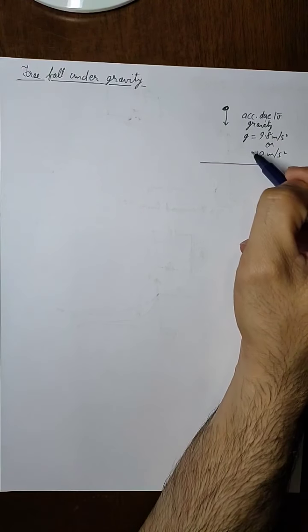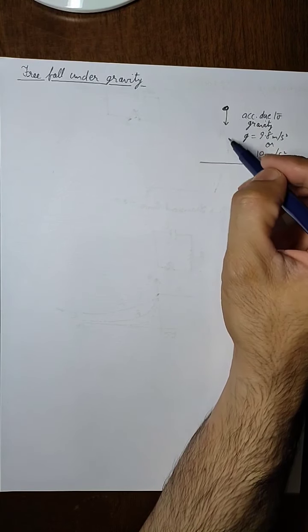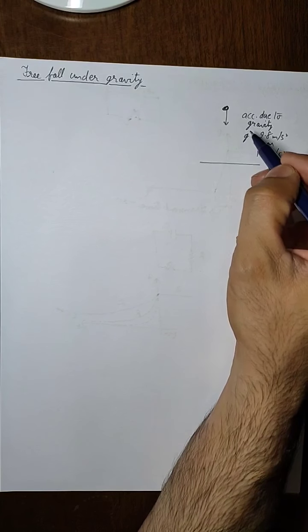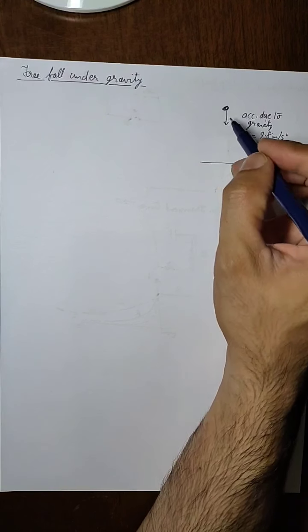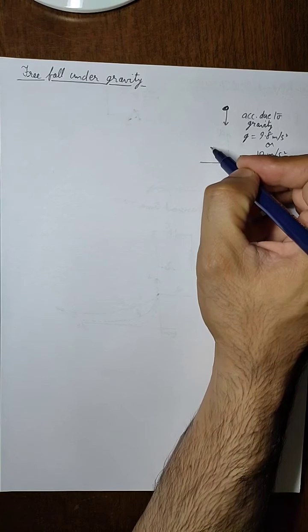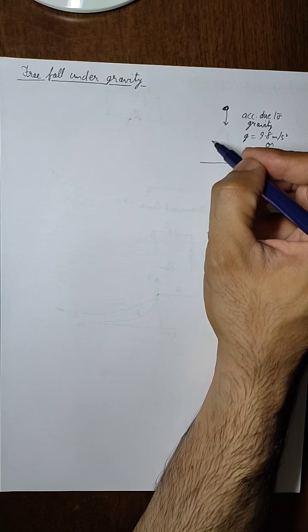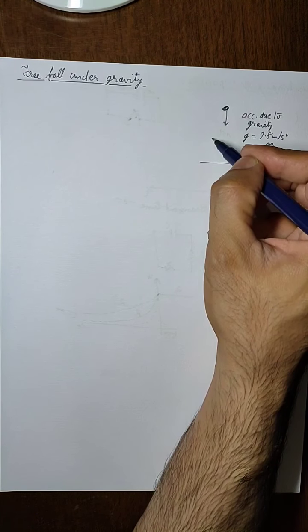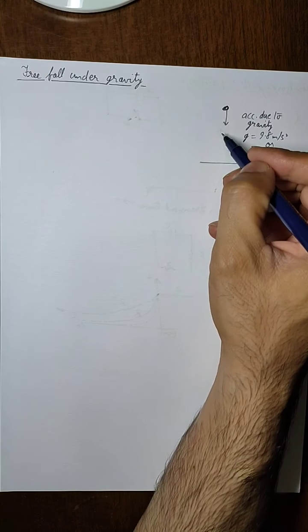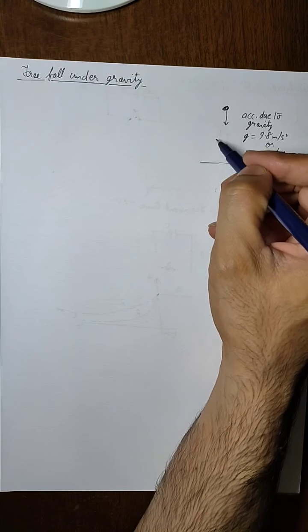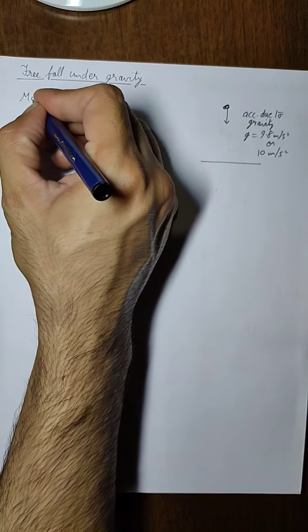Now when a body is falling towards earth, the direction of acceleration due to gravity will be downward. When the body is going upward, the direction of acceleration due to gravity will also be downward. So in both of the cases, one we will be taking as positive and one as negative. So first let us define the free fall.